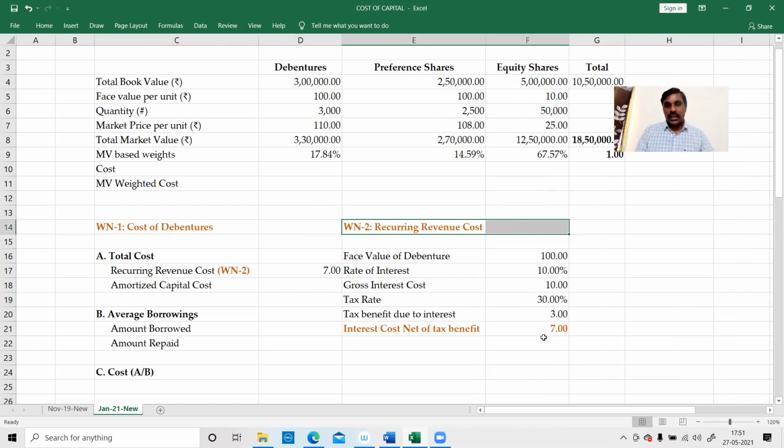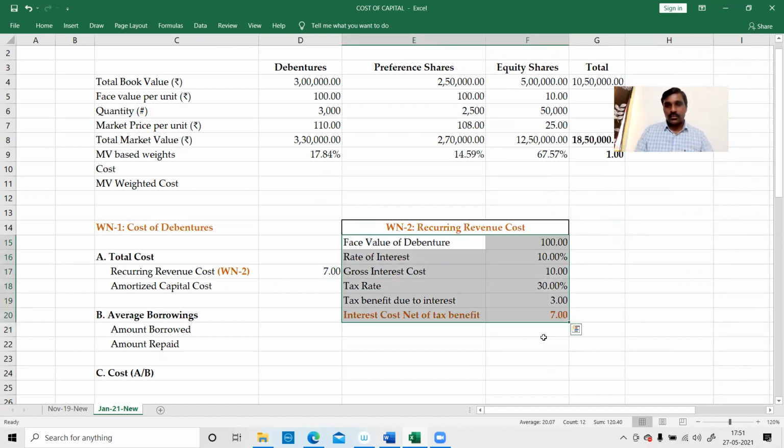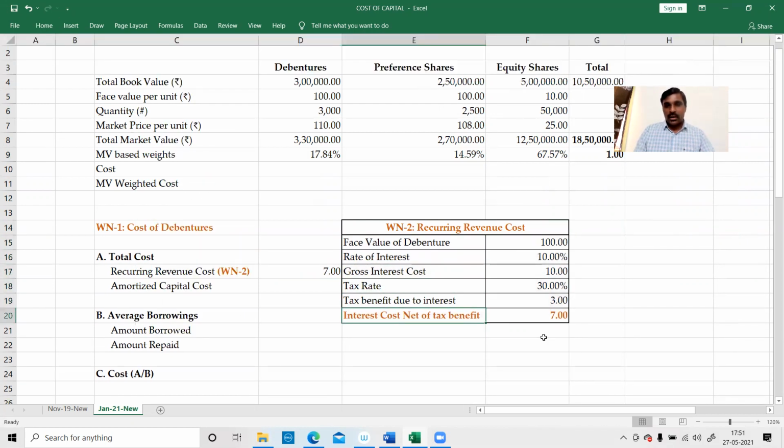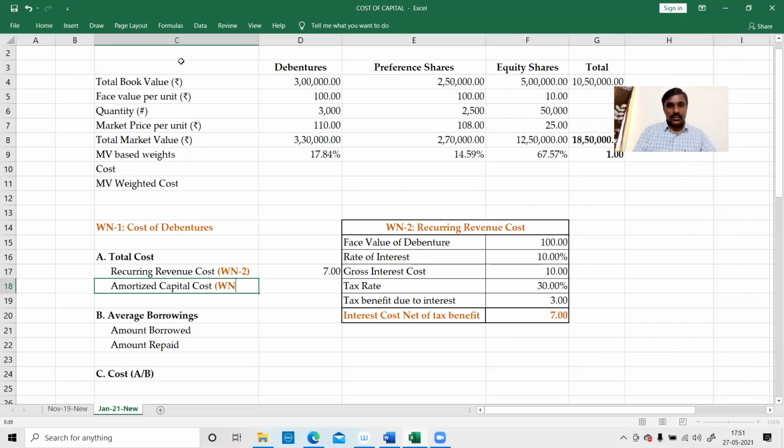Next, we want the amortized capital cost. What is the capital cost? We will see. Okay, amortized capital cost. This is working note 2, recurring revenue cost, which we have substituted. Next, working note 3, amortized capital cost.